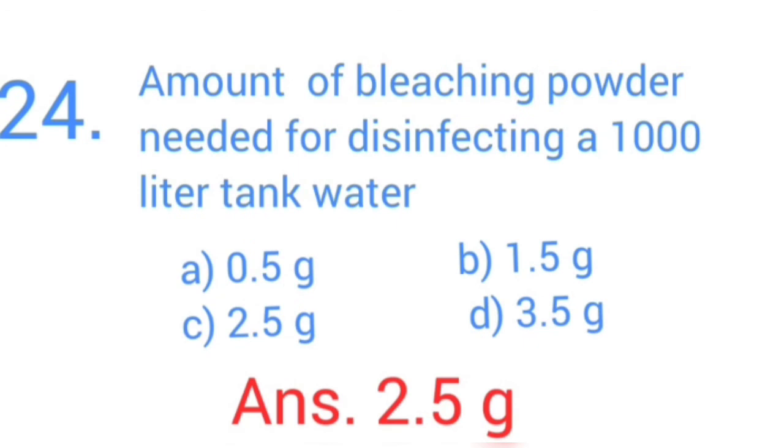Amount of bleaching powder needed for disinfecting a 1000-liter tank of water. Options: A, 0.5 gram. B, 1.5 gram. C, 2.5 gram. D, 3.5 gram. Answer is 2.5 gram. The amount of bleaching powder needed for disinfecting a 1000-liter tank of water, 2.5 gram.